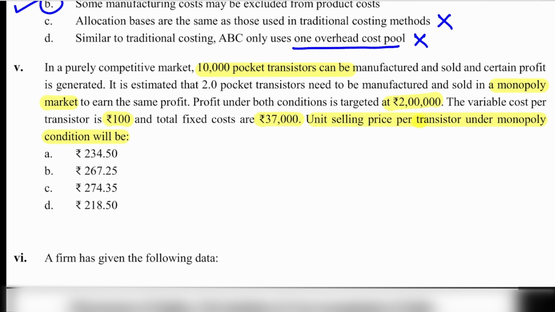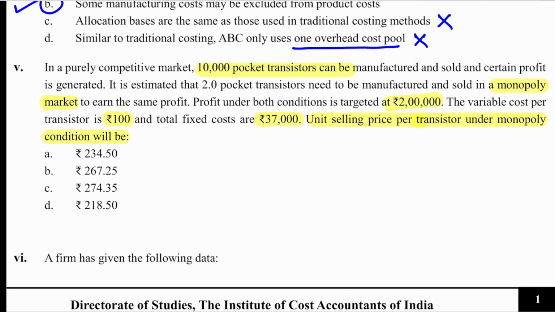So competitive market means there is a cap on the sales demand because other competitors are also selling. So 10,000 pocket transistors can be manufactured and your selling price is capped because the competitor sells for lower, you have to match. In a monopoly market, there is no competition. Whatever you set the selling price, that is the selling price. So they are asking selling price per transistor under monopoly condition. So this can be, I think, 2000 only. 10,000 and 2 does not make sense. So you have to go from below your statement of marginal cost.